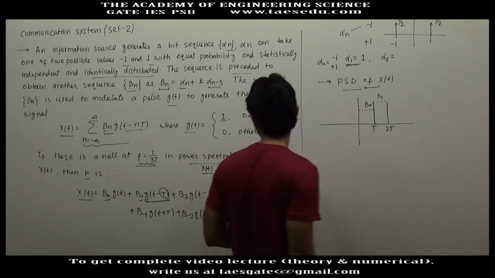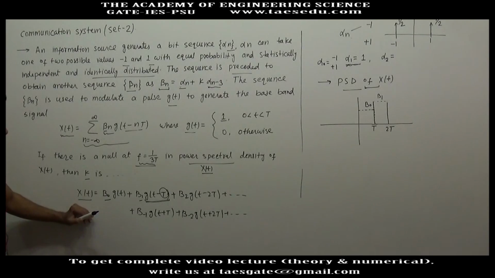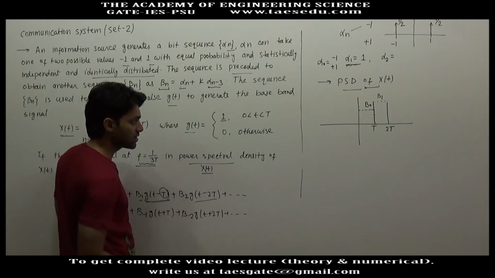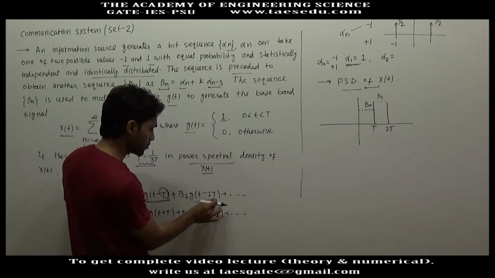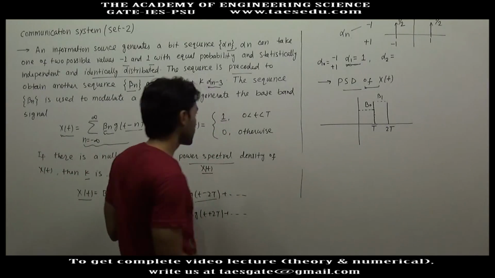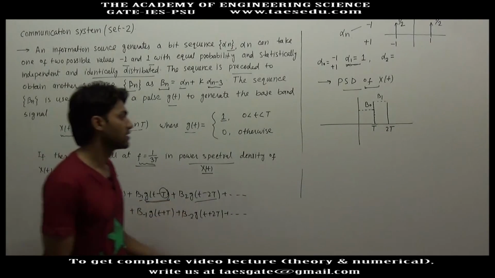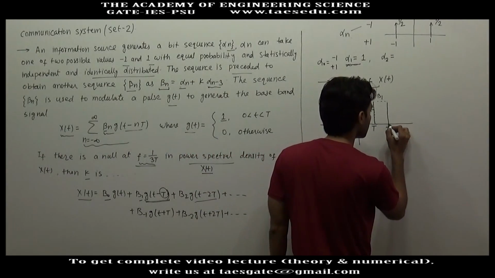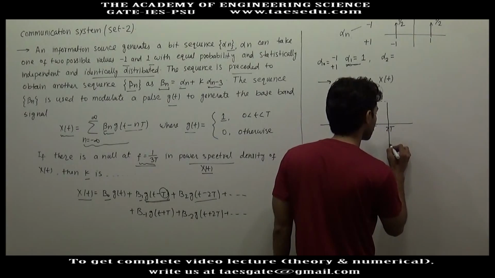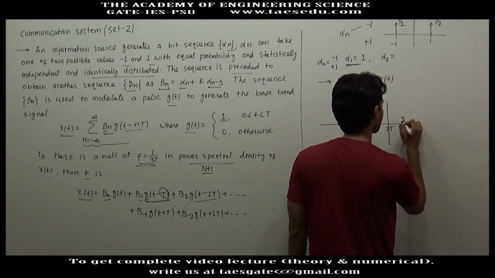I'm just trying to give an idea about the function x(t), for which we have to find out the power spectral density. Now again g(t minus 2T) will start at 2T and finish at 3T, and b n may be positive or negative, anything. If it is negative, the height will be on the negative side. This is 3T.